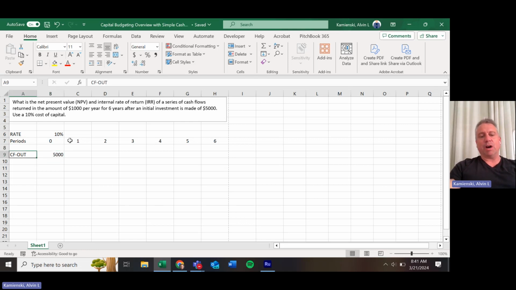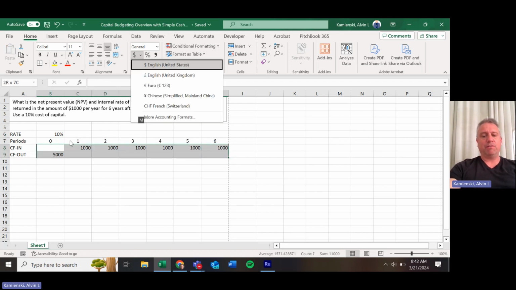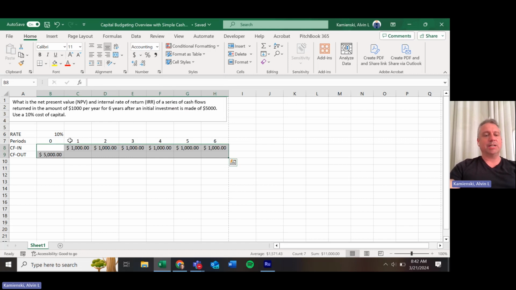Now, cash flows out are the things that generally make us sad, but the things that make us happy are cash flows in. And that would be the $1,000 return that you would get on a cash flows basis each and every year for those 6 years.